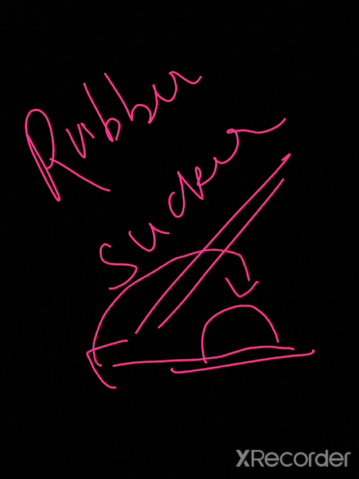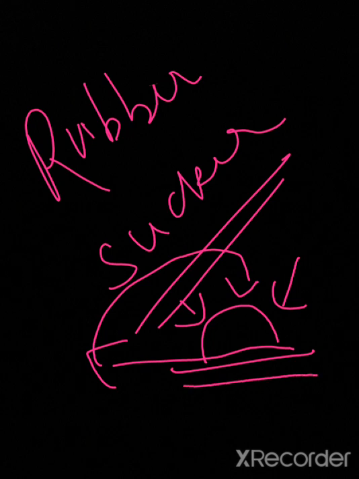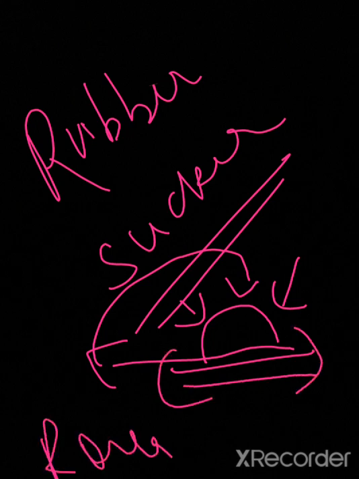If you press this rubber sucker on the wall, it sticks easily. How? If you press the rubber sucker, the air goes outside, and then the outside air applies force above it, which helps it stick firmly. But there is a condition: the surface should be smooth. If the surface is rough, it will not stick easily.